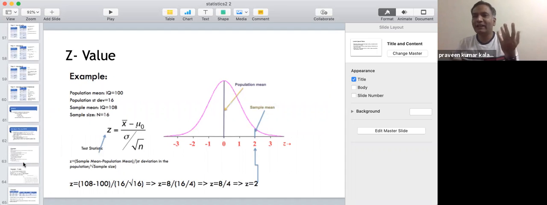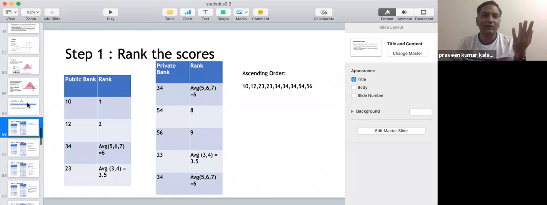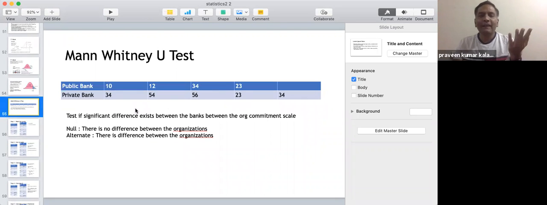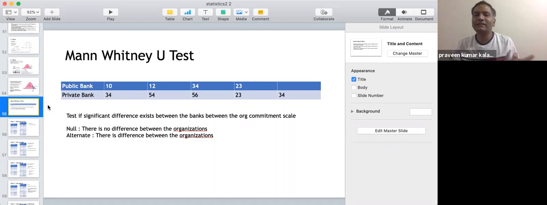The rest, you could see, fall under the same thing. If you see the Mann-Whitney, here also you have numbers, so it is not categorical data. And here you had to rank. If you remember, we ordered the data and then compared it. So it is a rank-based comparison in a way.